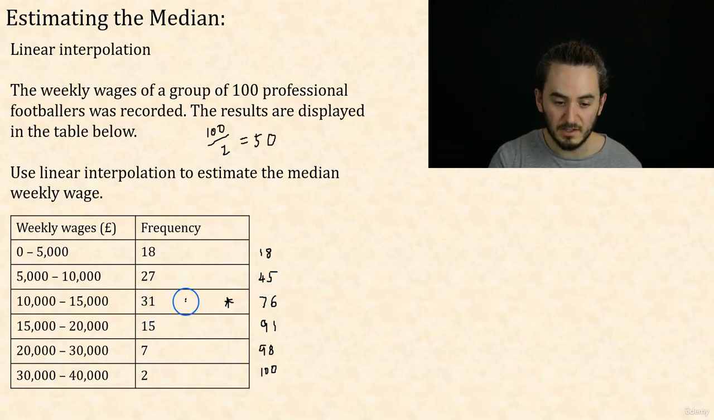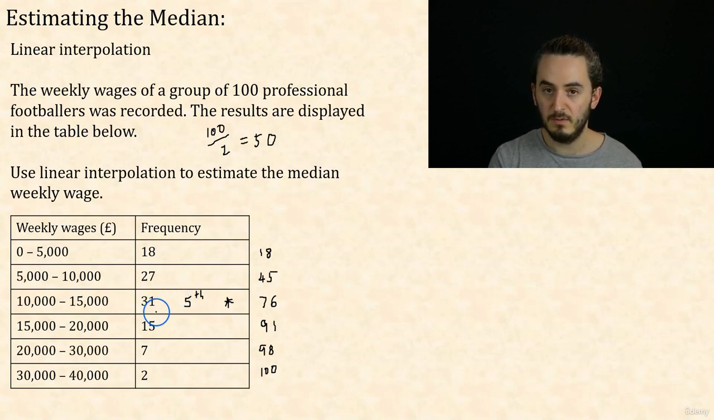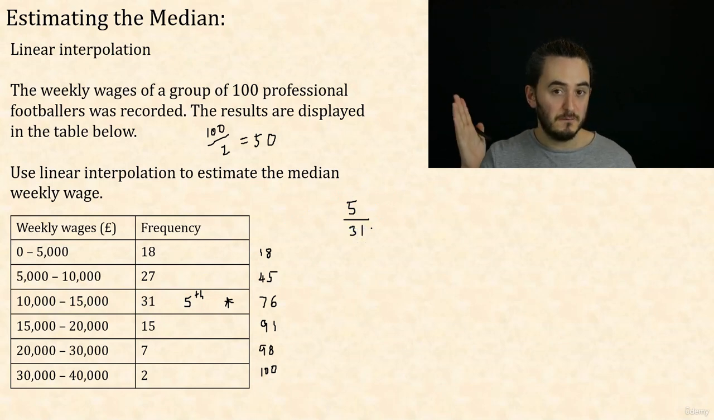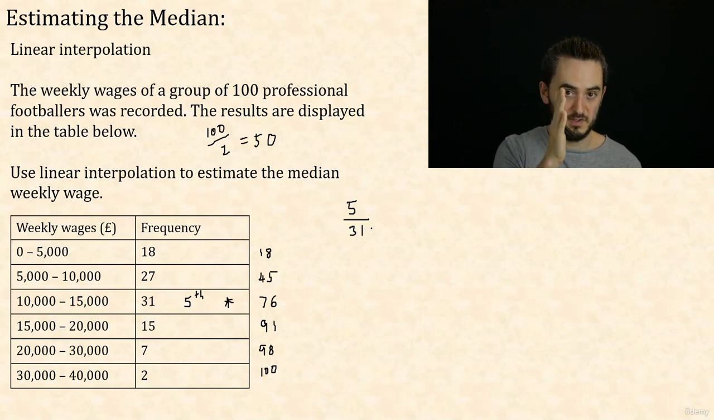So I actually like to take a note of that. We're looking for the 5th footballer in this group. So remember that question, what fraction of the way into this group is that footballer? Well, there were 31 footballers in that group and we want the 5th. So the fraction of the way into that group is 5 out of 31. That tells me how far into that group I want to go.